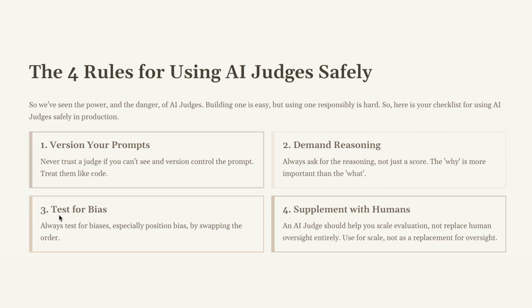3. Always test for biases, especially position bias, by swapping the order. And 4. Supplement with human spot checks. An AI judge should help you scale evaluation, not replace human oversight entirely. Follow these rules and you'll build evaluation systems you can actually trust.